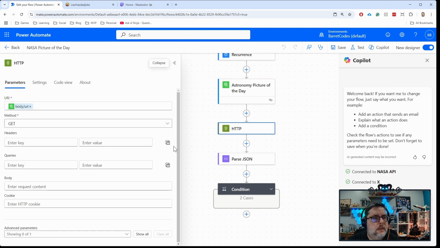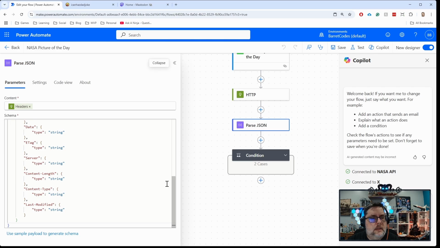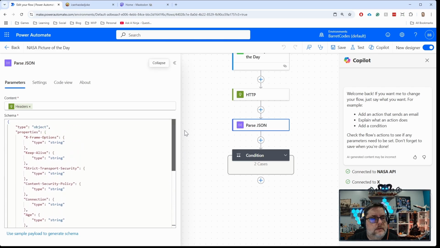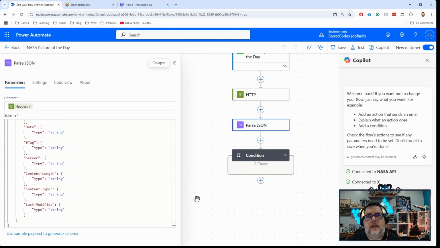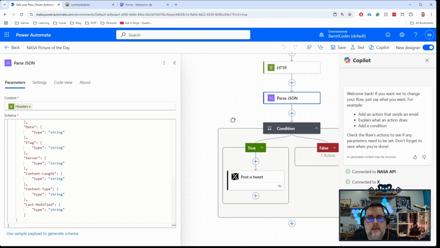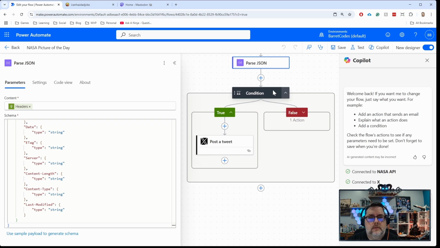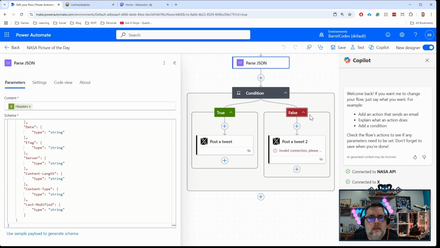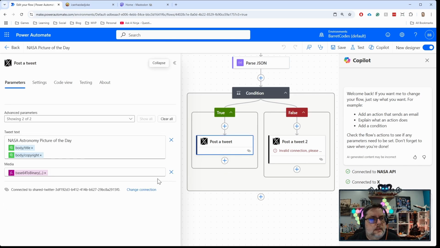So here's the call to it. Here's doing the call. I was getting a reference here first. Then it was getting a call and getting that data back. And I was parsing that output that was coming from it, which is basically information about either a picture or a YouTube video that NASA would post every day. And then it would check that and say, okay, is it a picture or is it a YouTube video? And then I would do one of two things. So if it was a picture,